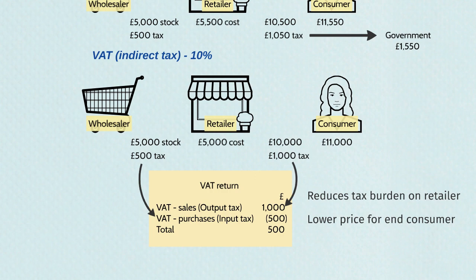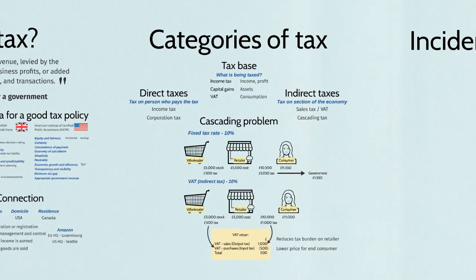Okay, so that's the cascading problem related to indirect taxes, and those are our two main categories of tax, our direct and indirect taxes.